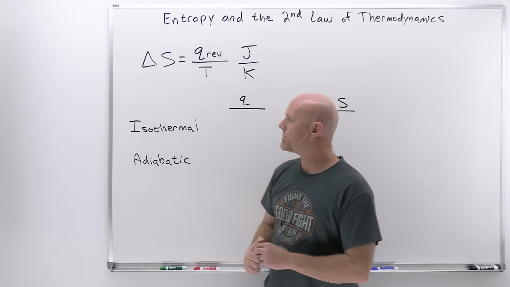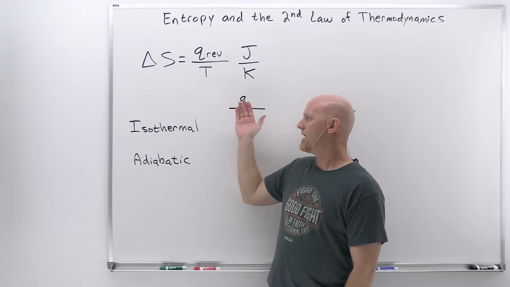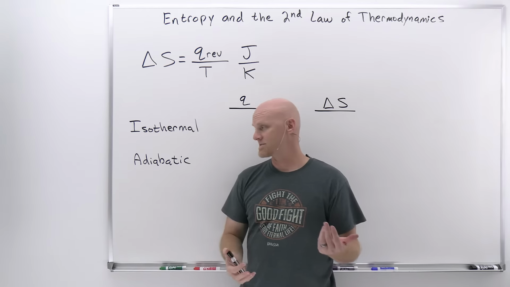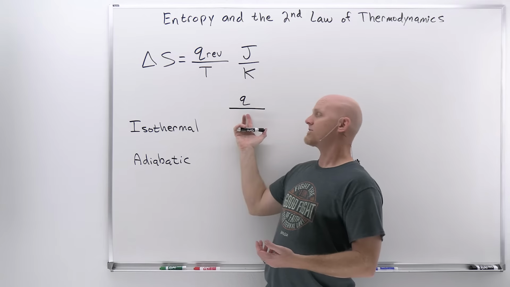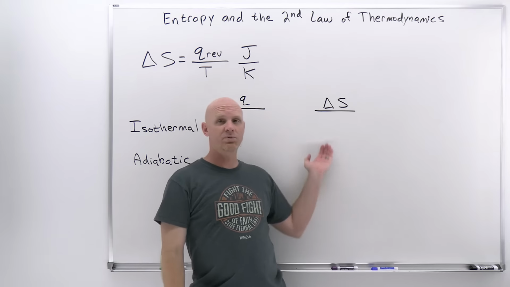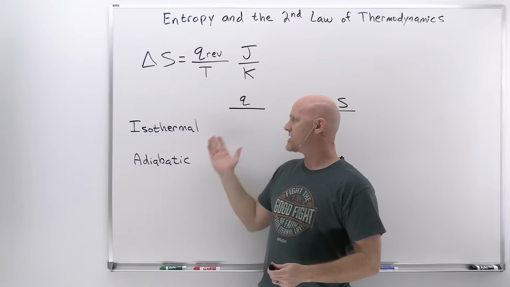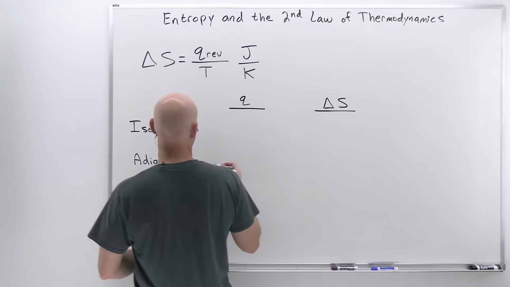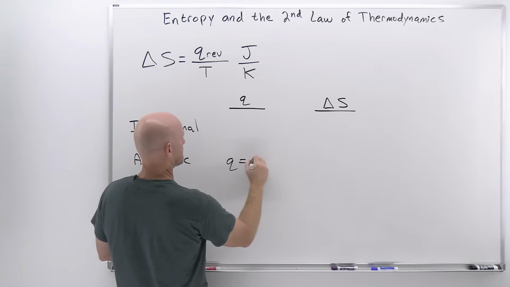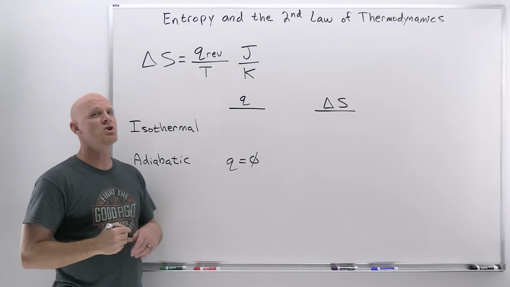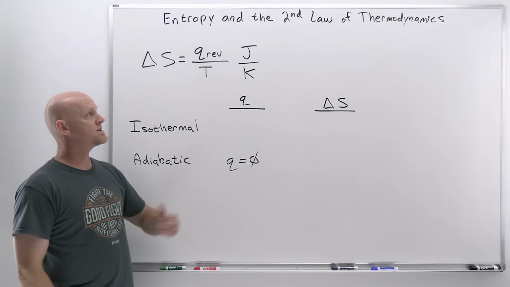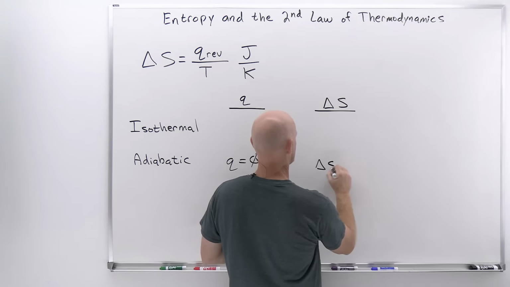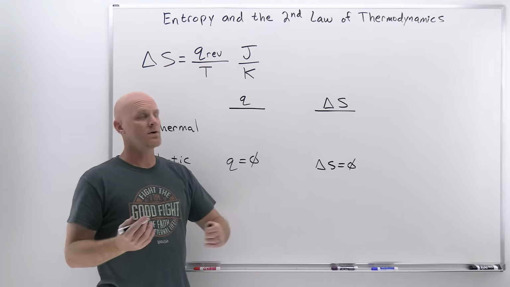Now we want to go back and look at a couple of the processes we looked at in the last lesson. So isothermal either compressions or expansions, as well as adiabatic ones, and we looked at those for ideal gases. We want to look back at what we derived for Q so that we can apply this and come up with an expression for delta S as well. So now the isothermal one's the more interesting result, but the adiabatic one's the easier one to start with. So we'll start there. If you recall, an adiabatic process is one where it's completely insulated. There's no heat transfer in or out of the system. And so Q is 0. And if Q is 0, it's pretty easy to see that delta S here is going to come out to equal 0 as well. So cool.